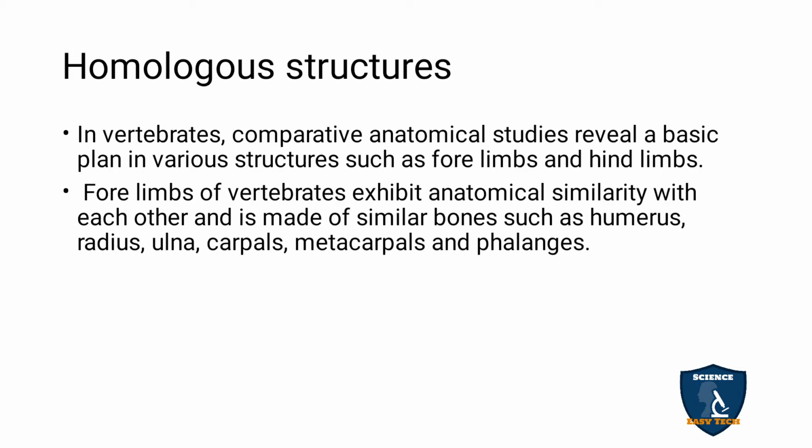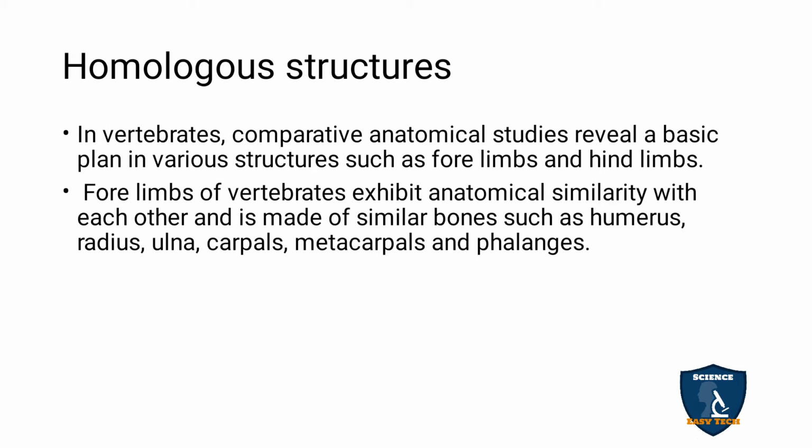In vertebrates, comparative anatomical studies reveal a basic plan in various structures such as forelimbs and hind limbs. The forelimbs of vertebrates exhibit anatomical similarity with each other and are made up of similar bones such as humerus, radius, ulna, carpals, metacarpals, and phalanges.